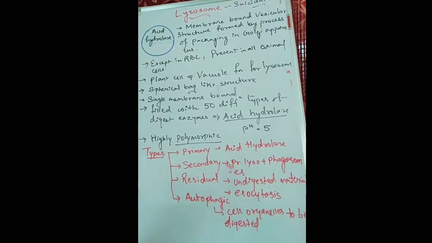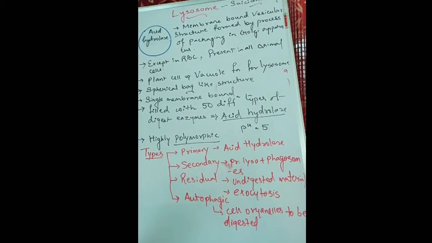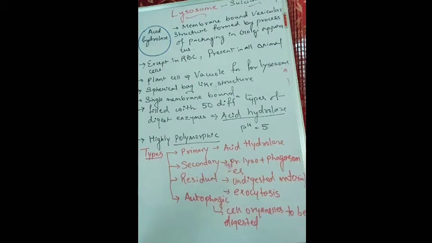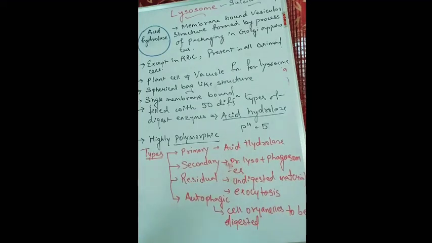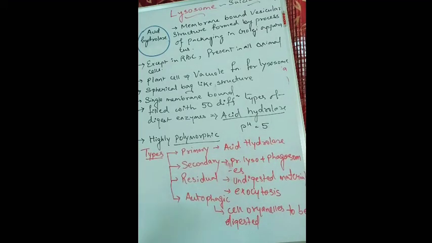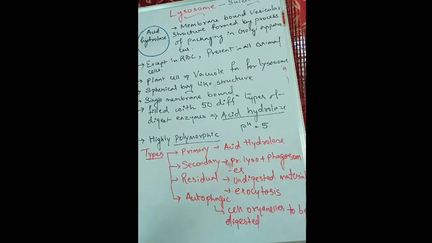Next we will start with lysosome. It is the third cell organelle which is included under the endomembranous system. Why is it included under the endomembranous system? Because it is formed from the Golgi apparatus. That means some of the vesicles released by the Golgi apparatus form the lysosome. Lysosome is also known as suicidal bag, and we will see in the explanation why they are called suicidal bags.